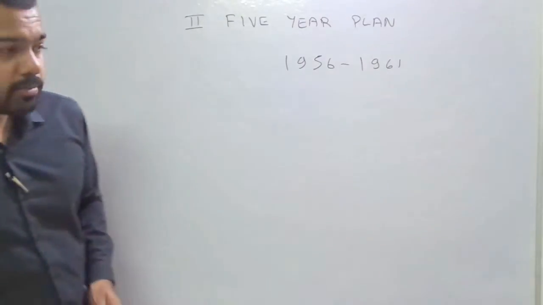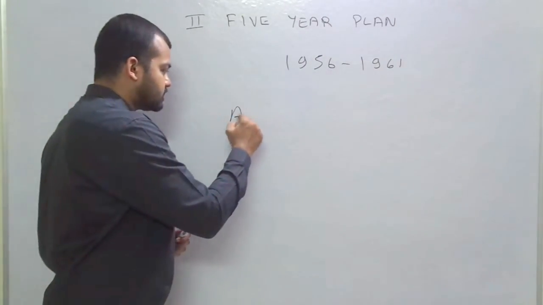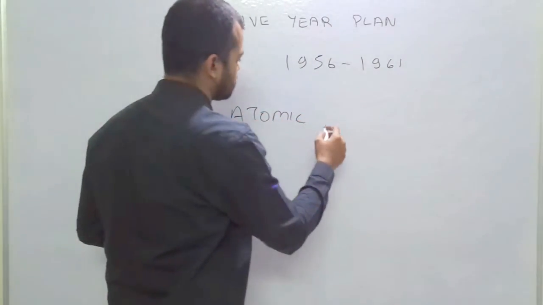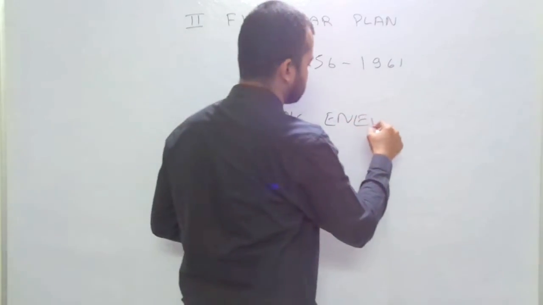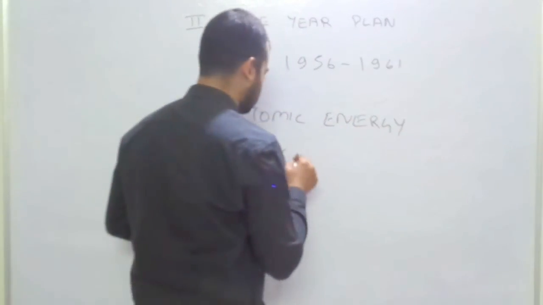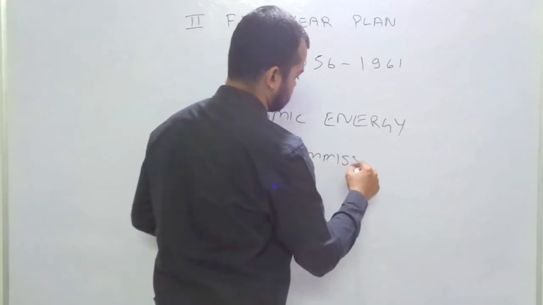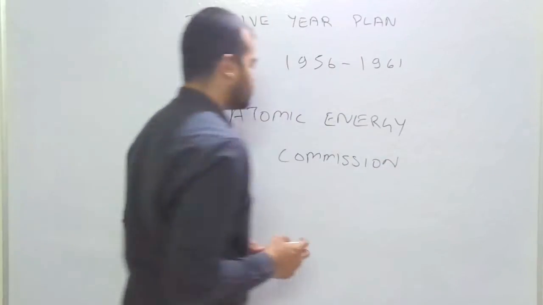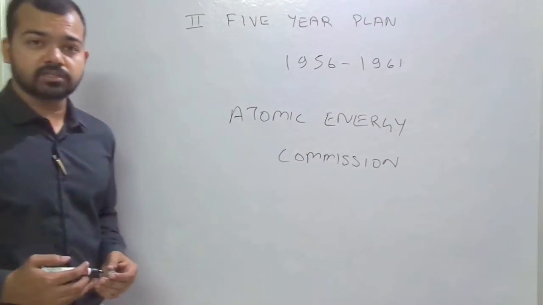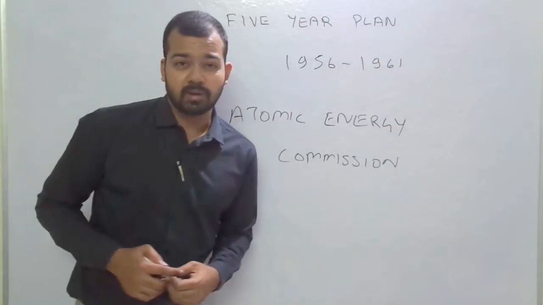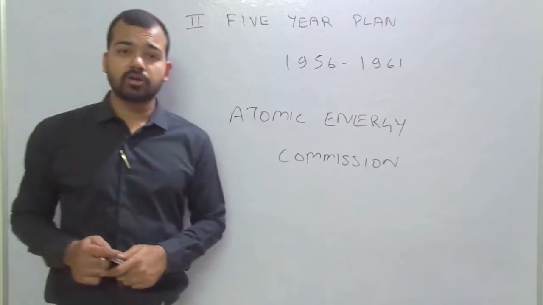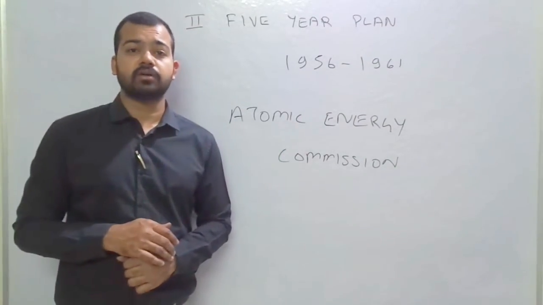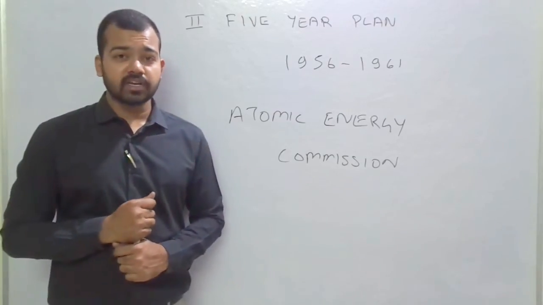Another factor is that the Atomic Energy Commission was also established by the end of this 5-year plan. This is also very important because at the time of independence there was a shortage of electricity.